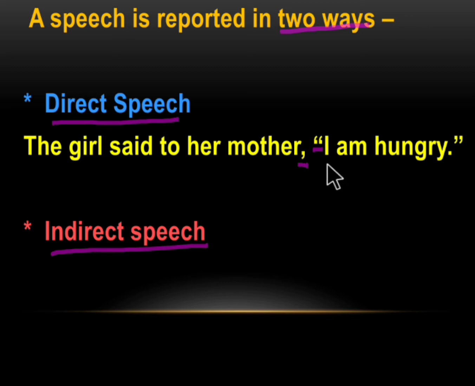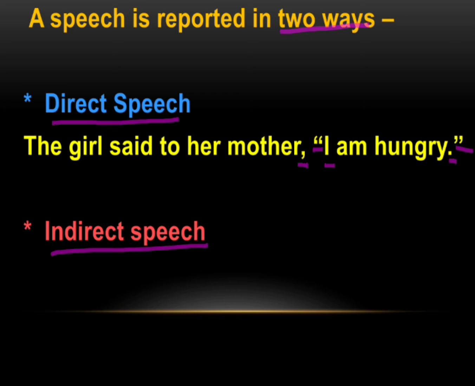The next letter after the inverted comma is a capital letter. Then towards the end we have a full stop. Sometimes this full stop may be a question mark or an exclamation mark depending upon the kind of sentence. And at the end we have the close inverted commas. So there are many punctuations in the direct speech.